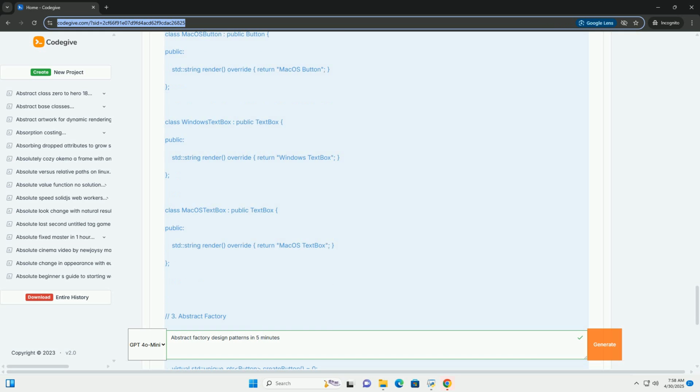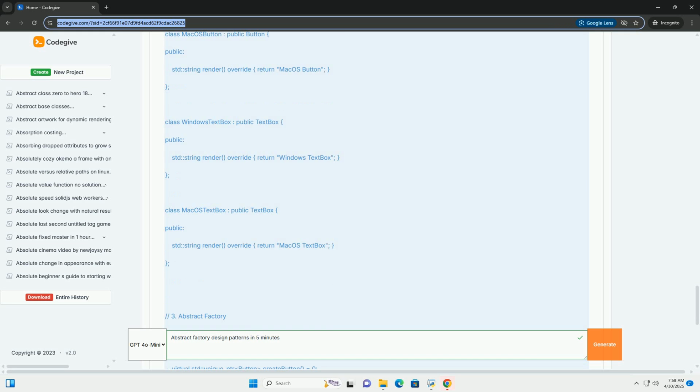Let's imagine we're building a GUI system and want to support different themes, for example light theme and dark theme. Each theme needs a set of widgets: button, text box. Explanation: 1. Abstract products: button and text box define the general contract for all buttons and text boxes. 2. Concrete products: light button, light text box, dark button, and dark text box are specific implementations for each theme. 3. Abstract factory: GUI factory defines the interface for creating buttons and text boxes.